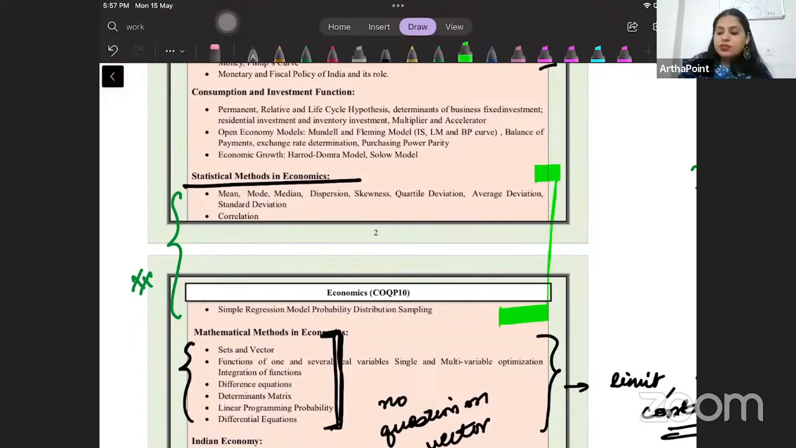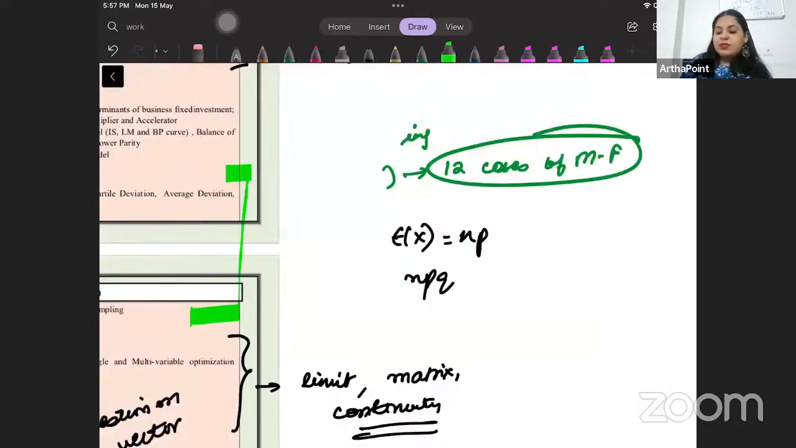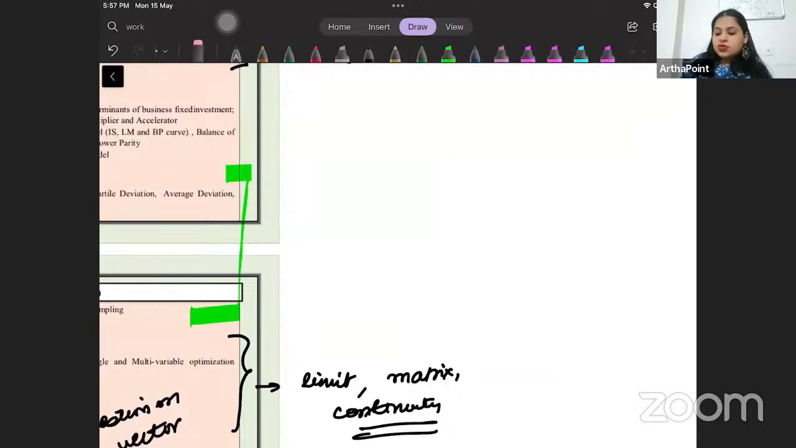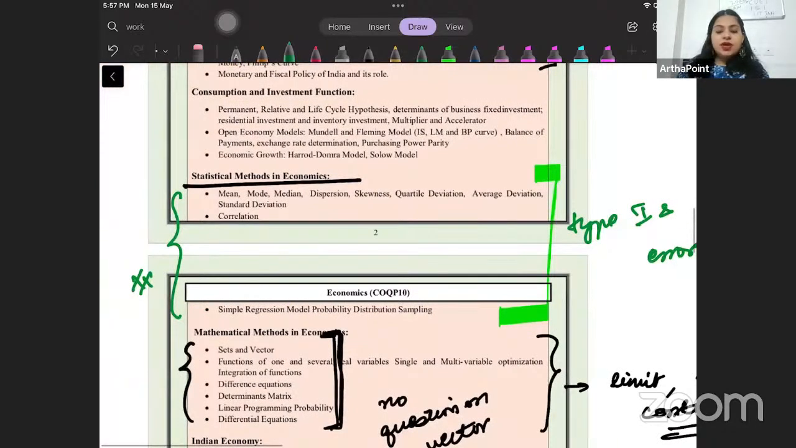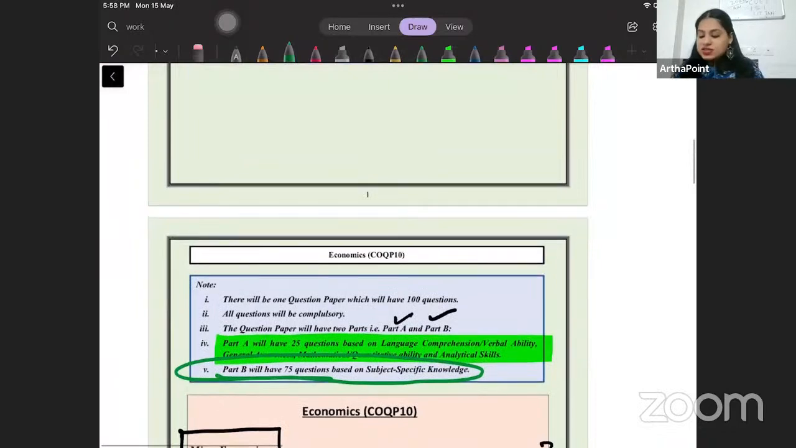If you still want, just do the definition of type 1, type 2 error, and that should be enough. So what are type 1 and type 2 error? That's enough. Nothing more than that. What is p-value? Definition. That's enough. Okay.